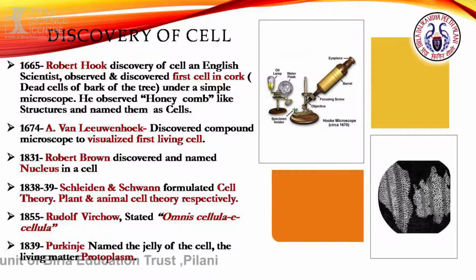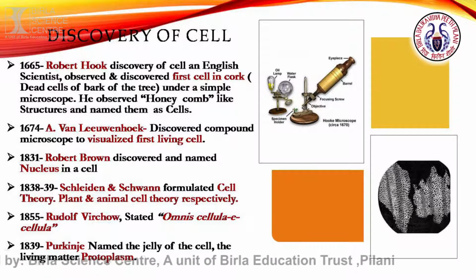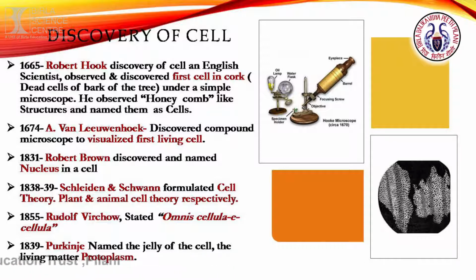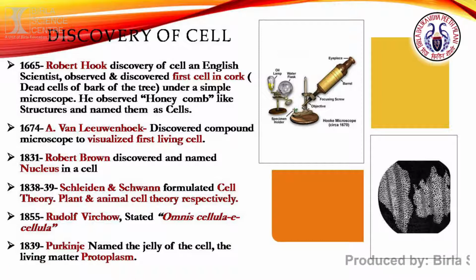The nucleus of the cell was discovered by Robert Brown, and in 1838 to 1839, it was Schleiden and Schwann who formulated the cell theory. Schleiden was actually a botanist. He gave the cell theory in context to a plant cell, while Schwann, being a zoologist, for the first time observed animal cells and he gave the cell theory pertaining to the animals.